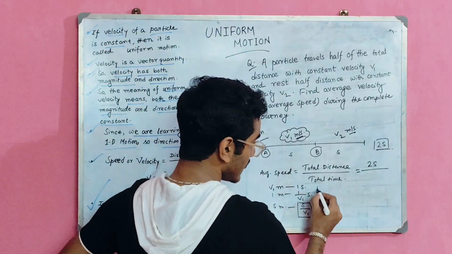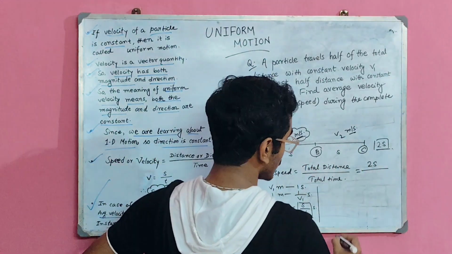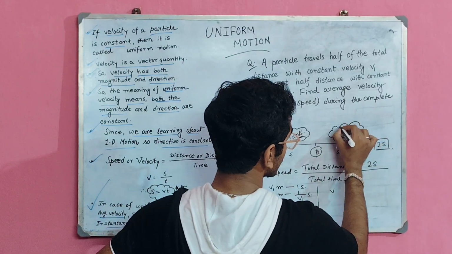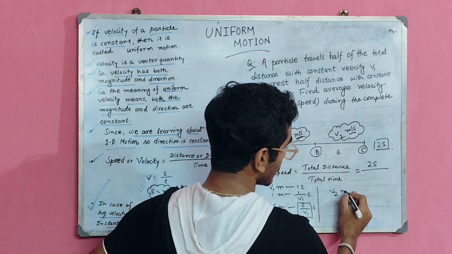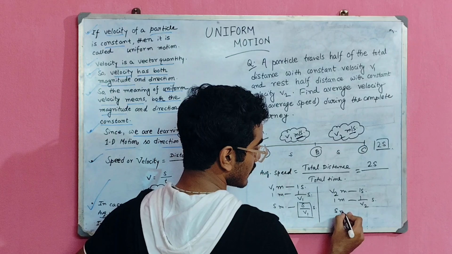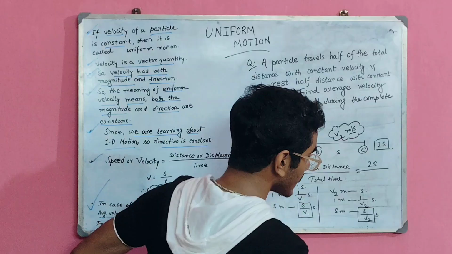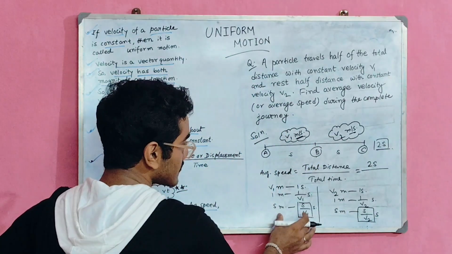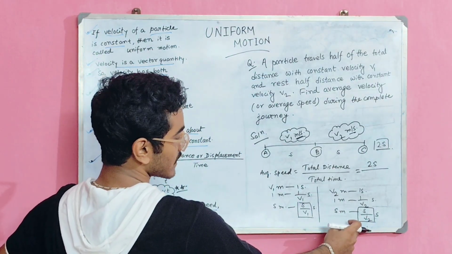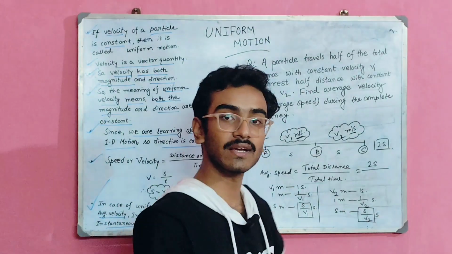Similarly, you can calculate for the particle going from point B to point C. The particle is moving with v2 meter per second in this case. So the particle goes v2 meter in 1 second, so 1 meter in 1 by v2 second, and s meter in s by v2 second. So this is the second time. This is s by v1 second, and this is s by v2 second. If we add these two times, we can get the total time.